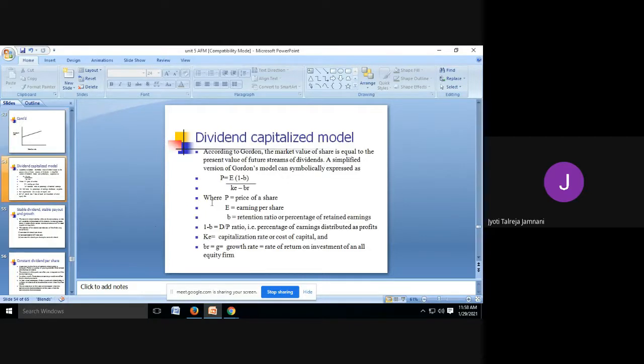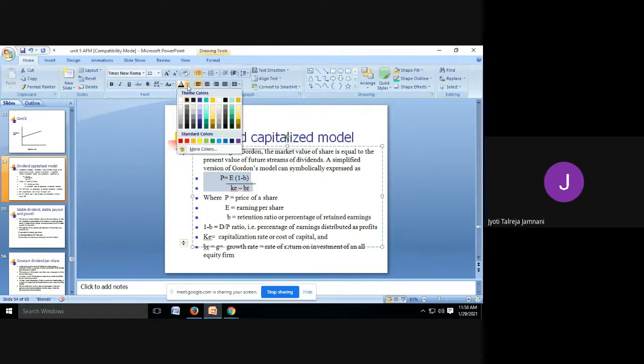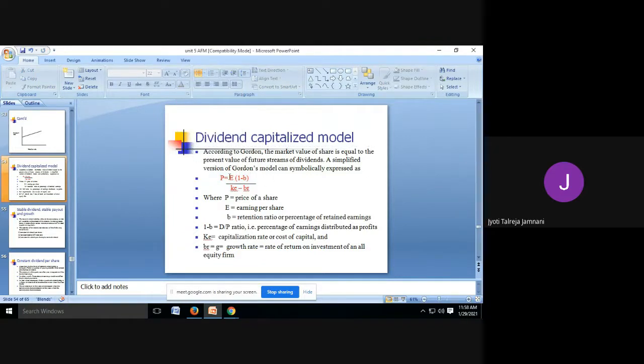This is a formula that he uses for proving his theory to find the share price. Whenever you find the share price, when dividend is given or not given, you will get to know, looking at the price, what people are doing, whether they are actually getting more gains or less gains. Here P is the price, E is the earning per share, B is the retention ratio or percentage of retained earnings, 1 minus B is the dividend payout ratio, KE is the cost of equity, and BR is the growth rate, that is retention ratio into rate of return.